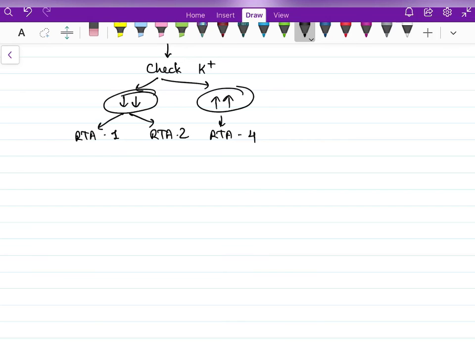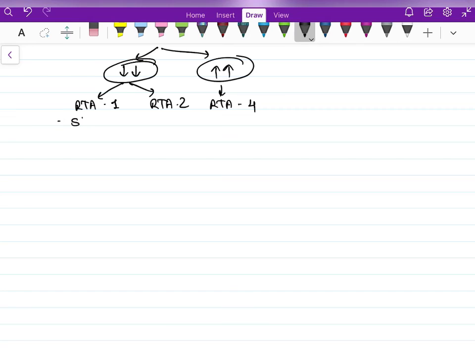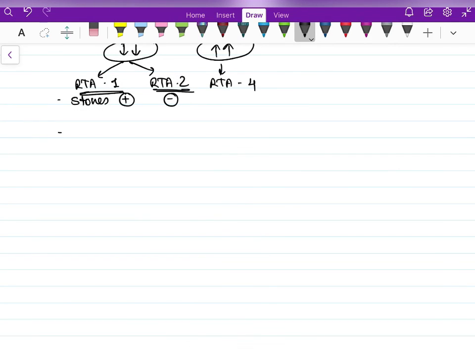Just for the sake of completing this flowchart, two major differences between RTA type 1 and type 2: first is urinary stones. They will be seen in RTA type 1. They will be absent in RTA type 2. Why? Because RTA type 2 is a proximal defect. Almost everything is excreted in RTA type 2. So citrate will also be excreted in urine. So there will be hypercitraturia. As we all know, citrate is protective against renal stone formation. So there will be no stone formation seen in RTA type 2. Meanwhile in RTA type 1, stone formation will be seen.